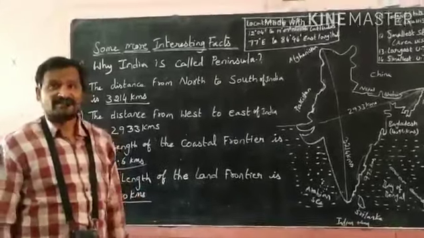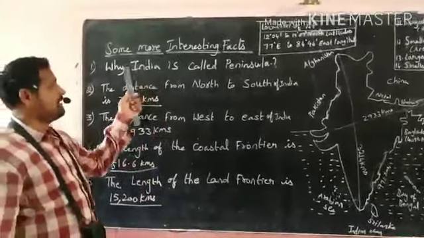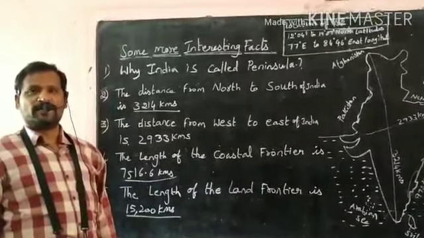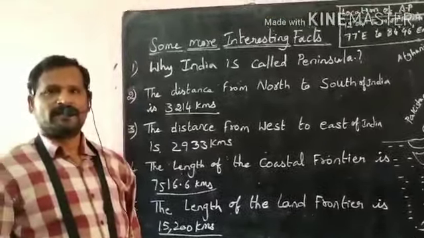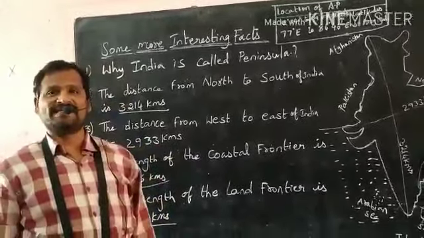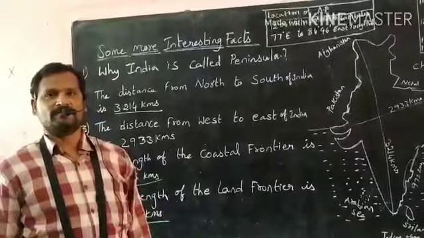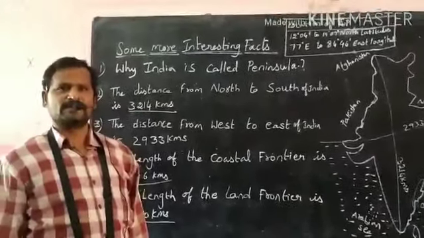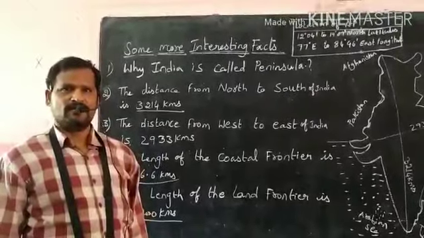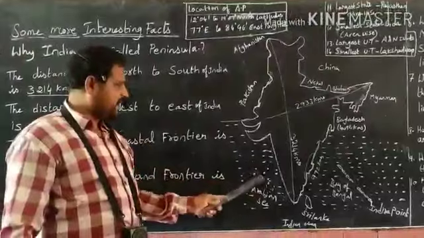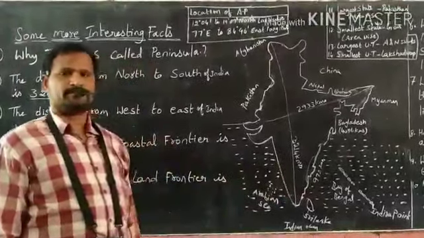Let us learn some more interesting facts about India. You should know what is meant by peninsula. A piece of land surrounded by three-sided water is called peninsula. Do you think India is a peninsula? Yes, India is a peninsula because India is surrounded by three-sided water.